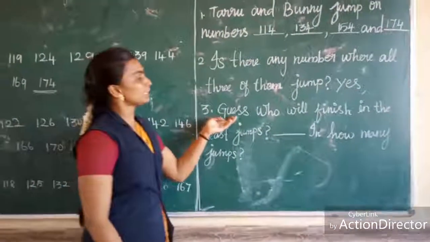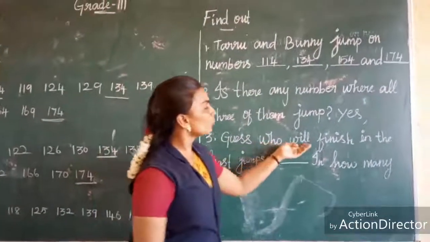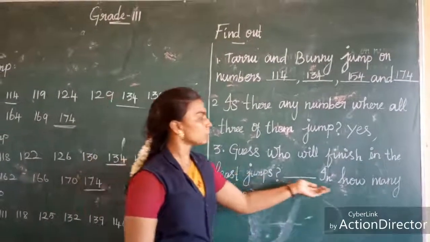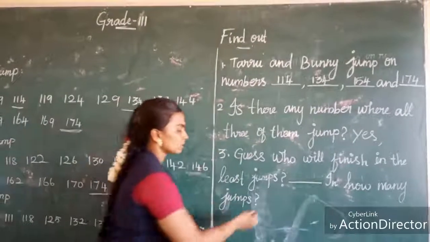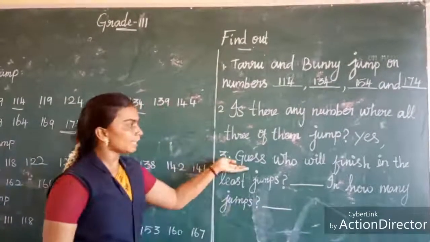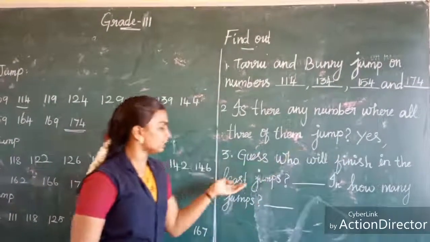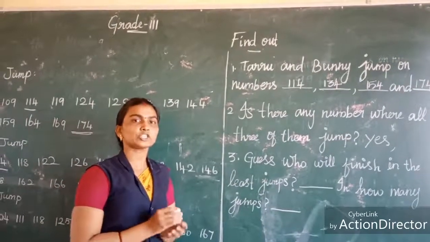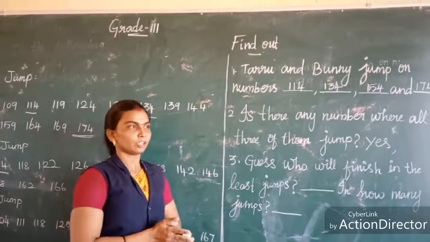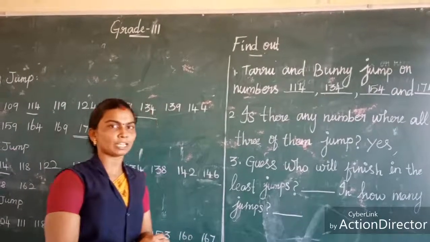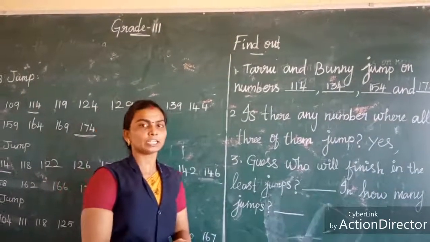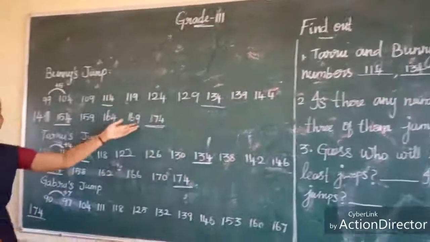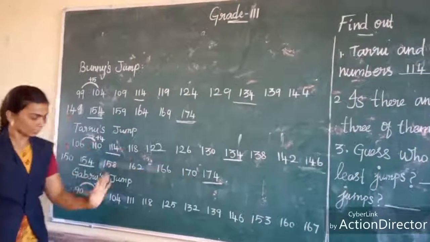See, next question. Guess who will finish in the least jumps, and in how many jumps? Least jumps means in a short time, otherwise a small amount. See, everyone reached 174.